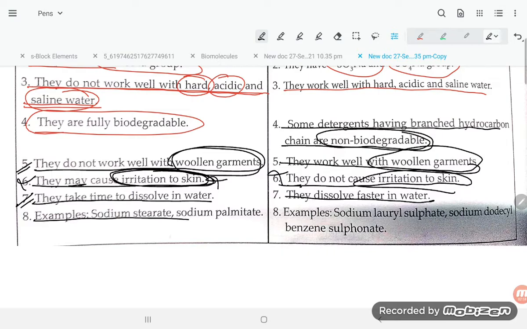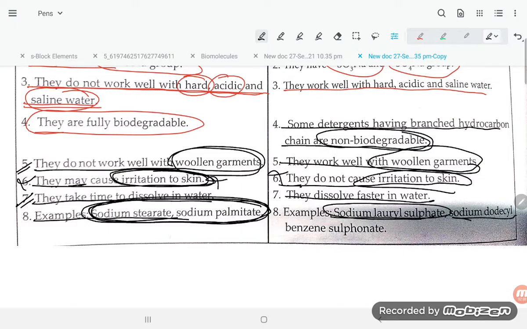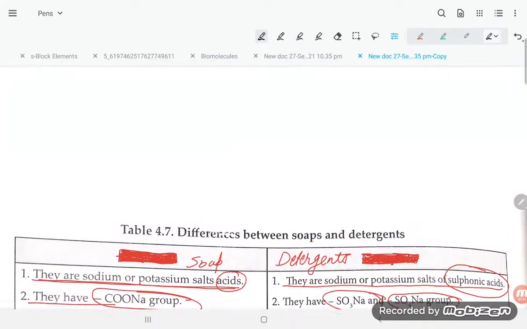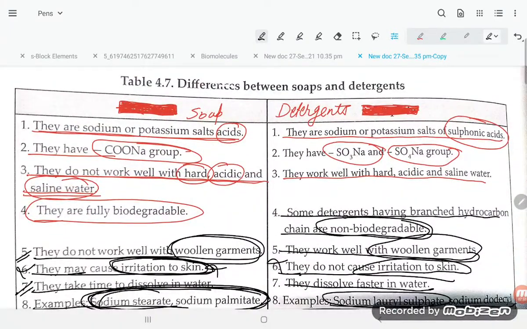Examples of soap are sodium tartrate, sodium palmitate, and sodium stearate. Examples of detergent are sodium lauryl sulfate and sodium dodecyl benzene sulfonate. This is all about the difference between soap and detergent, student.